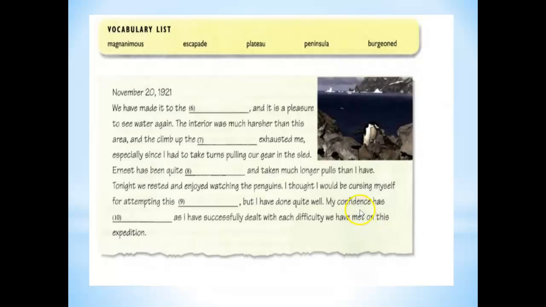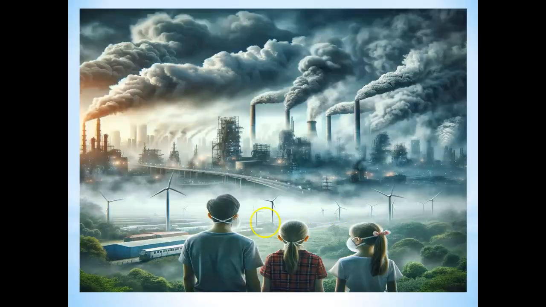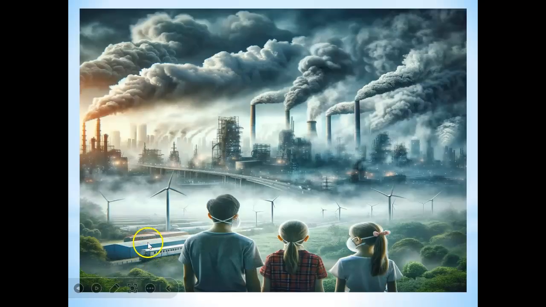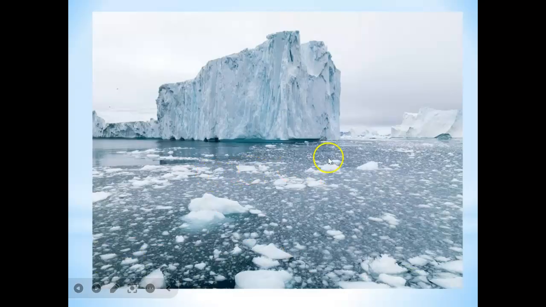So right answers are provided. Now there are just two pictures. The first one is about a city with a lot of factories. The second one is just a pure pristine area. Now you will be given 5 minutes, and according to the pictures you should compare and contrast them using today's advanced vocabulary. So this will be your homework.